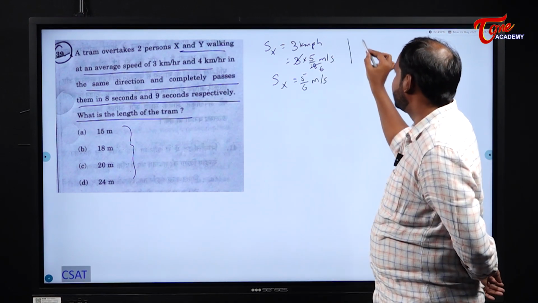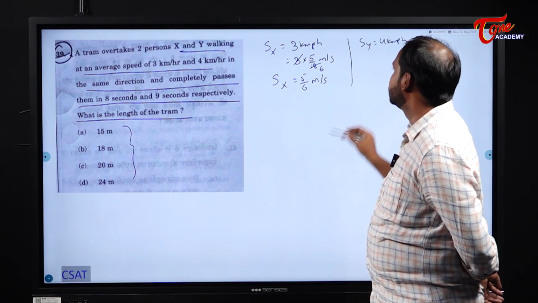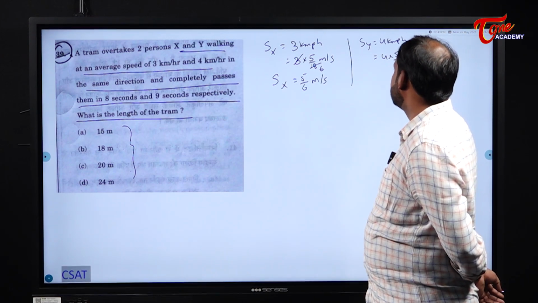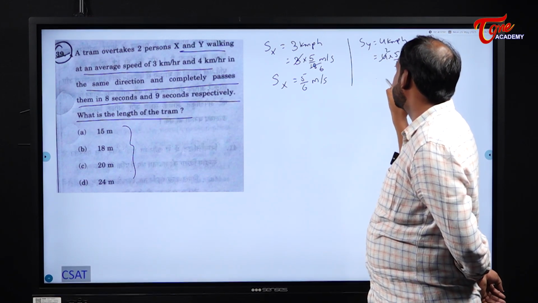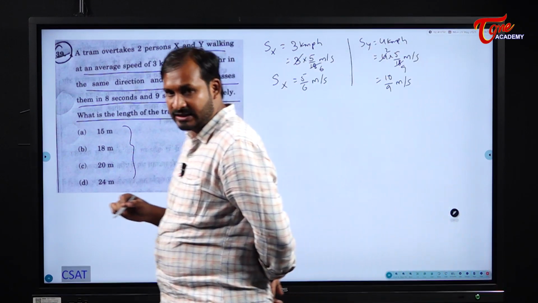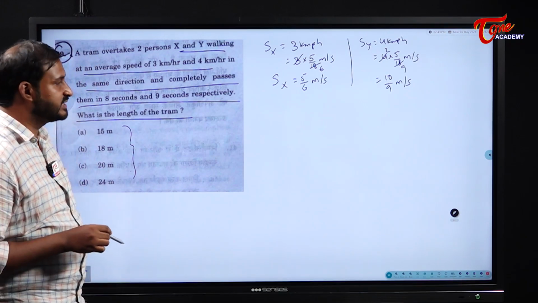Right? Next, speed of Y: they gave 4 kmph. So it becomes 4 into 5 by 18 meter per second. 2 times and 9 times, it becomes 10 by 9 meters per second. Speed of X and speed of Y are 5 by 6 and 10 by 9.